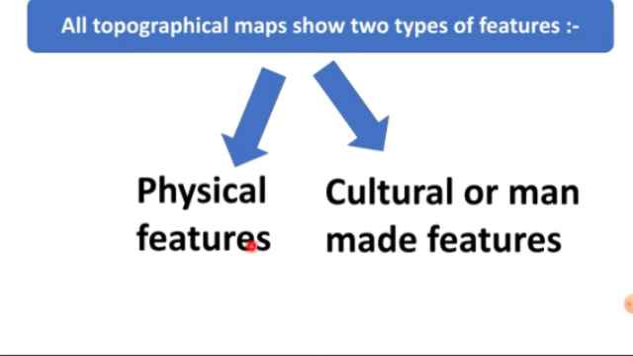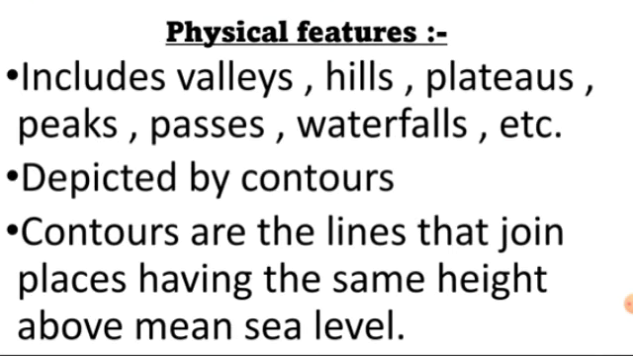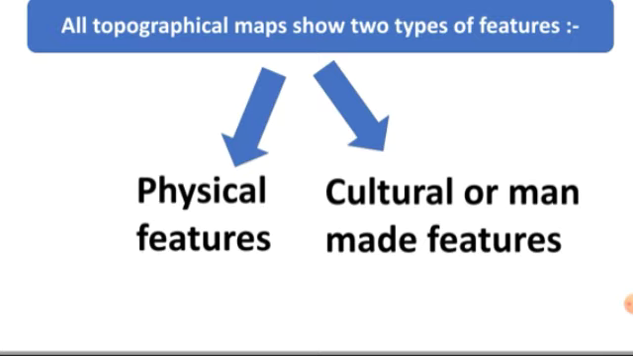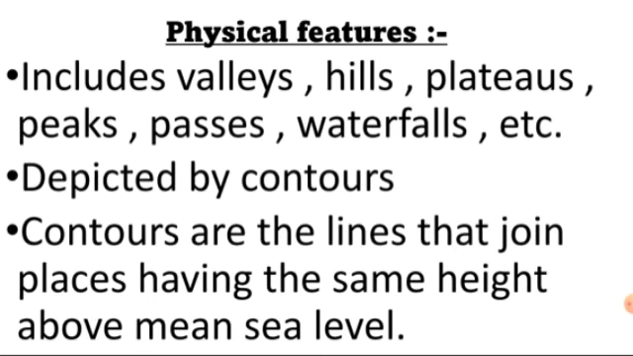Now, all topographical maps show 2 types of features. First is physical features and second is cultural or man-made features. Physical features like valleys, hills, plateaus, peaks, passes, waterfalls, etc. Right? And they are depicted by contours. Contours we will learn in detail in the next chapter. Contours are lines that join places having the same height above mean sea level. This is the definition. You can also learn that from now. Contours are the lines that join places having the same height above mean sea level.